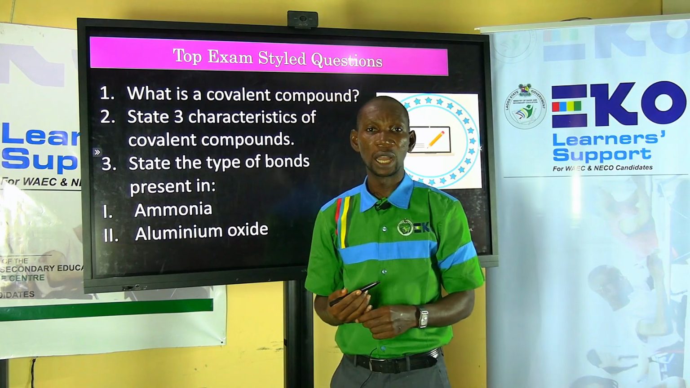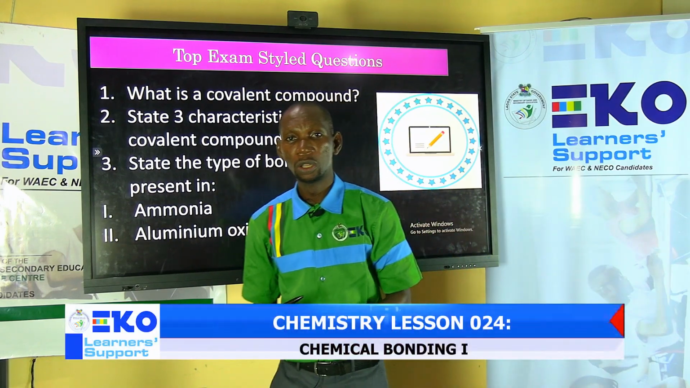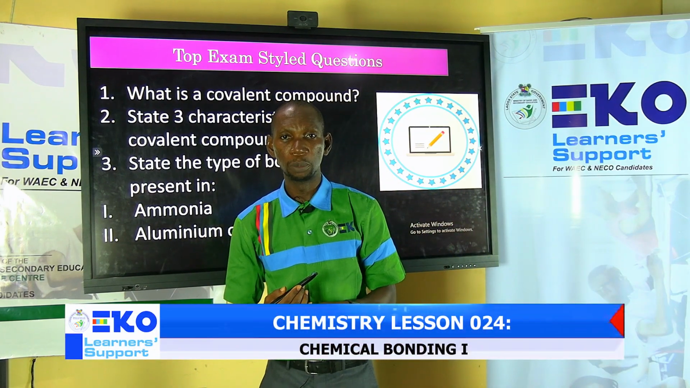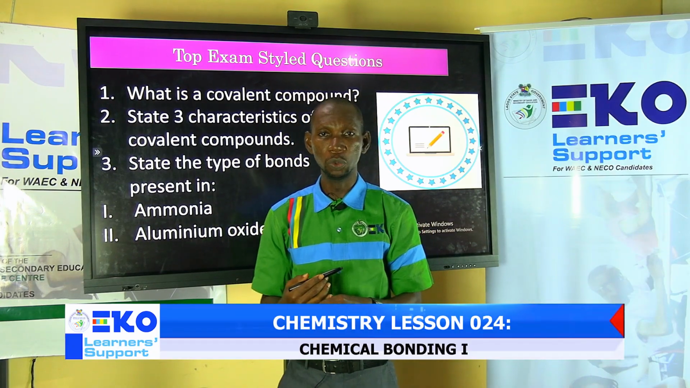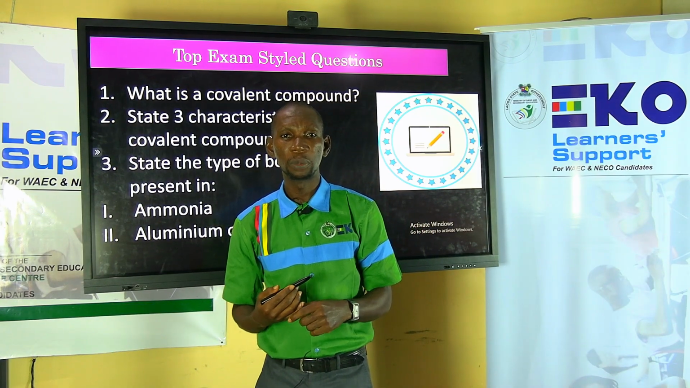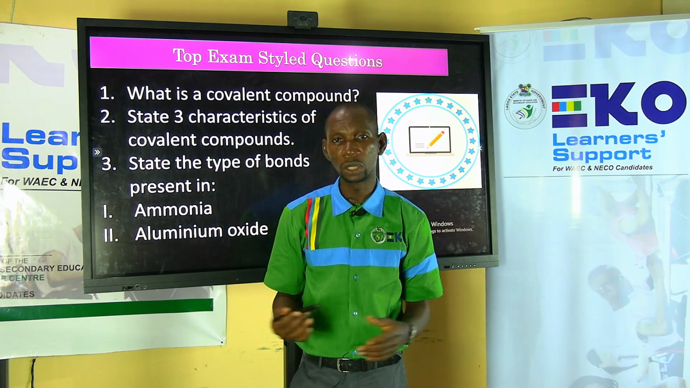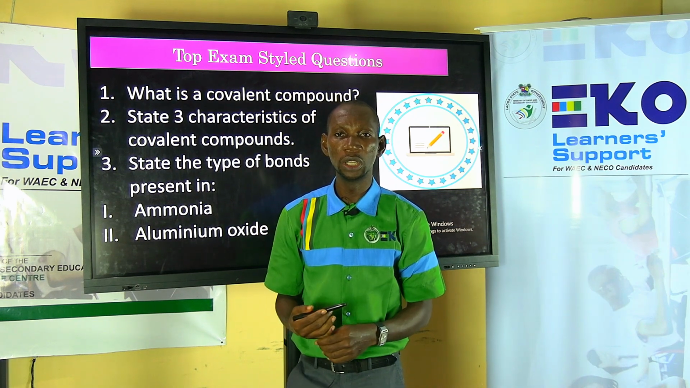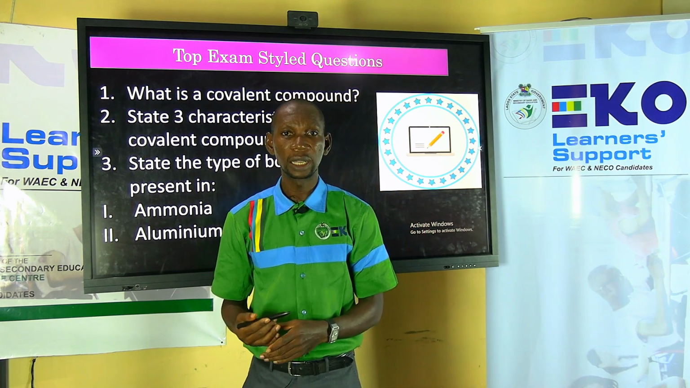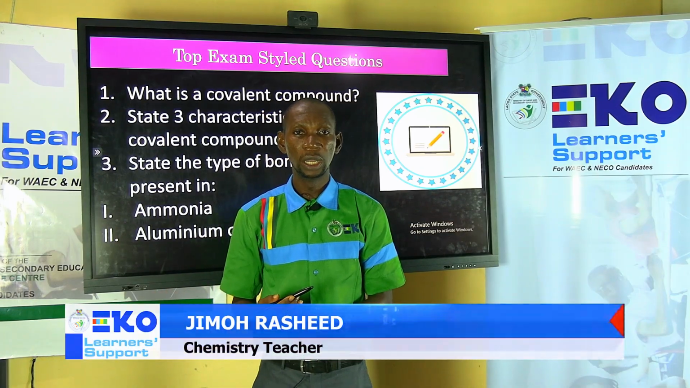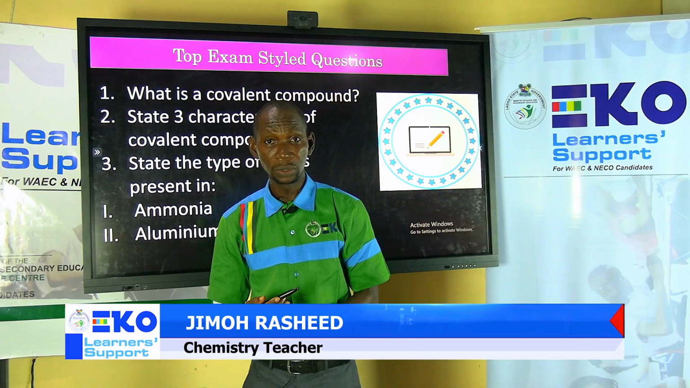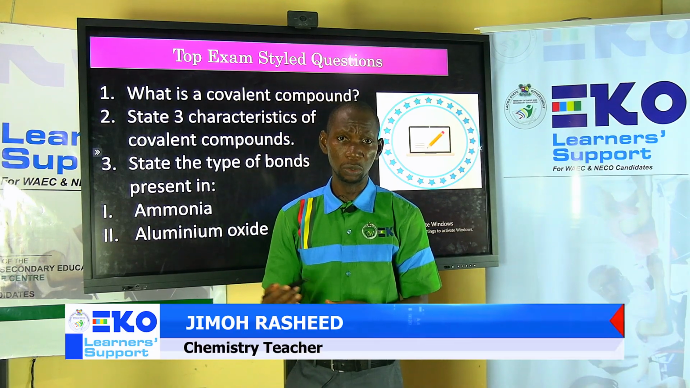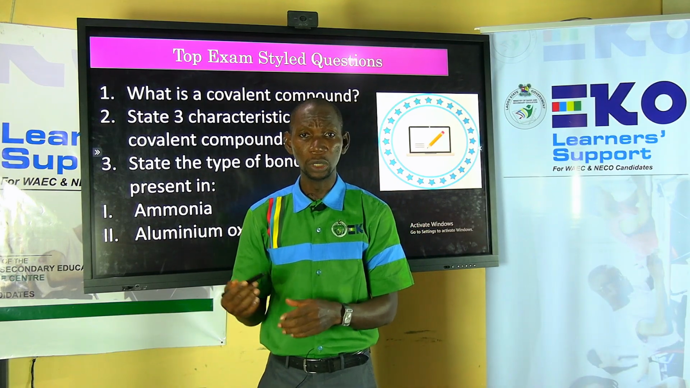Unlike ionic compounds that have high melting and boiling point, covalent compounds have low melting and boiling point. This is because the force of attraction between them is relatively weak. 2, covalent compounds are not usually soluble in water. Instead, they are soluble in organic solvents, like carbon tetrachloride. Another characteristic is that covalent compounds are molecules. They do not contain ions, but they are molecules.